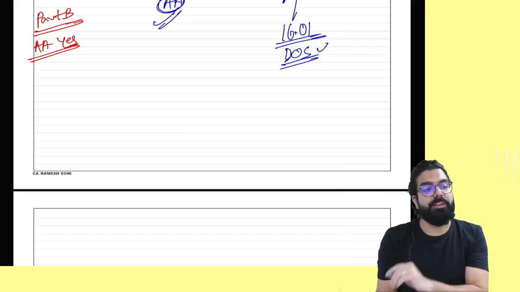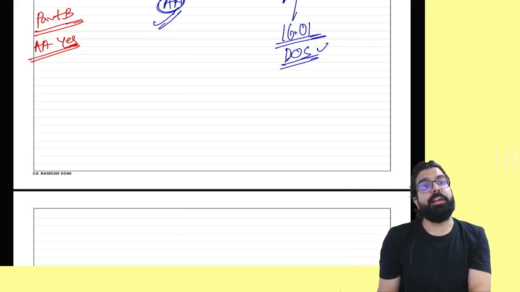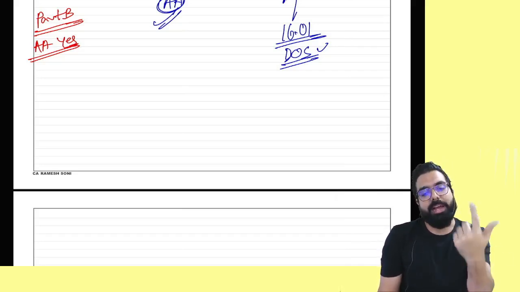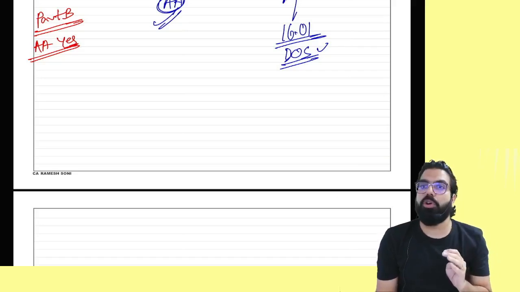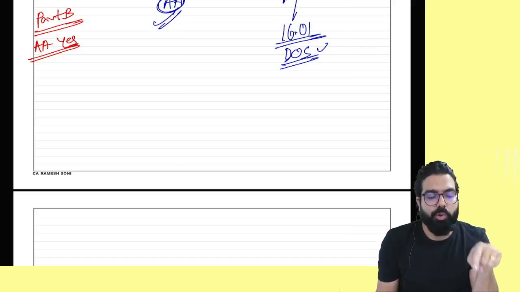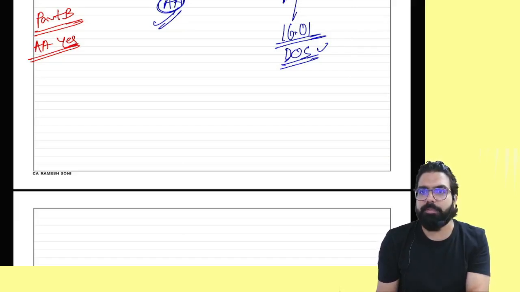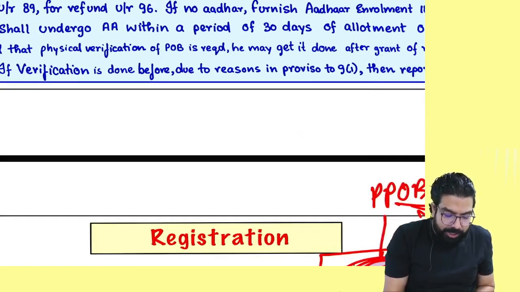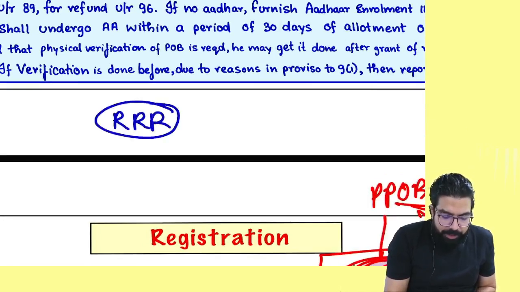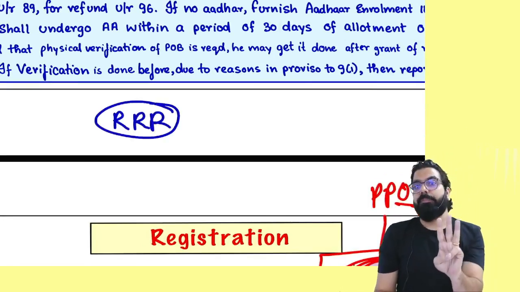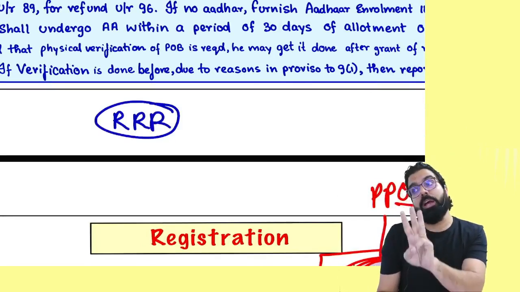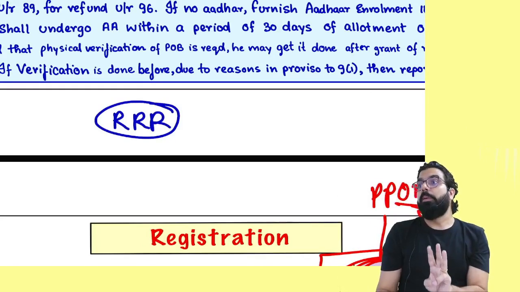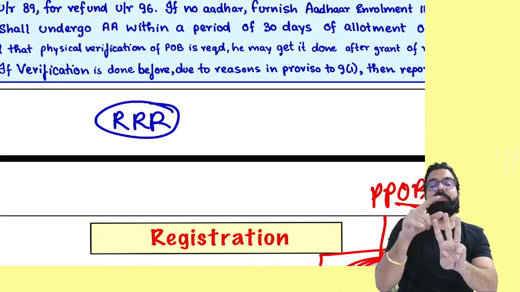Or you took registration by getting your physical verification of place of business done. You got your premises' physical verification done and you took registration. Did you do your Aadhaar authentication or did not do? Did not do. They are telling, listen, there are 3 reasons. For these 3 reasons, your Aadhaar authentication is mandatory. Means if you did not do Aadhaar authentication, these 3 things can't happen.